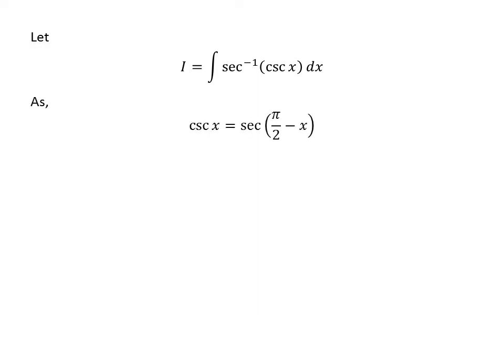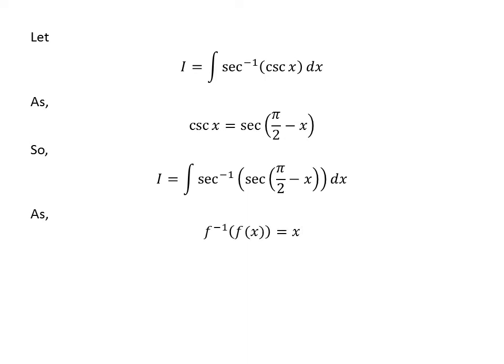As we all know, the cosecant of x is equal to secant of half of pi minus x. The video explaining this trigonometry identity is appearing in the upper right corner of this video. The link of the video also has been given in the description section. So I is equal to integration of arcsecant of half of pi minus x with respect to x.